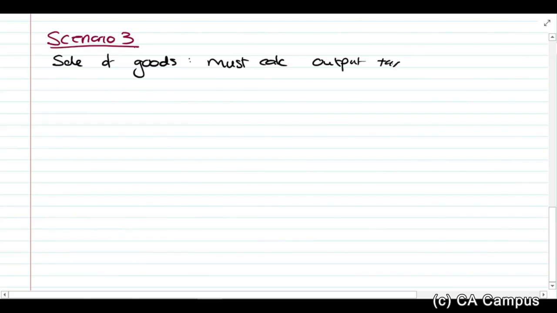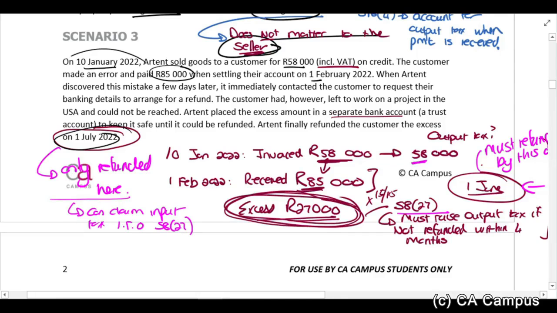Okay, so first up, sale of goods. You must calculate output tax. Why? It's again because of section 7(1)(a). I'm not going to write it out in full, but again that's because there's a supply of goods by a vendor in the furtherance of an enterprise. So that means in the January VAT return,